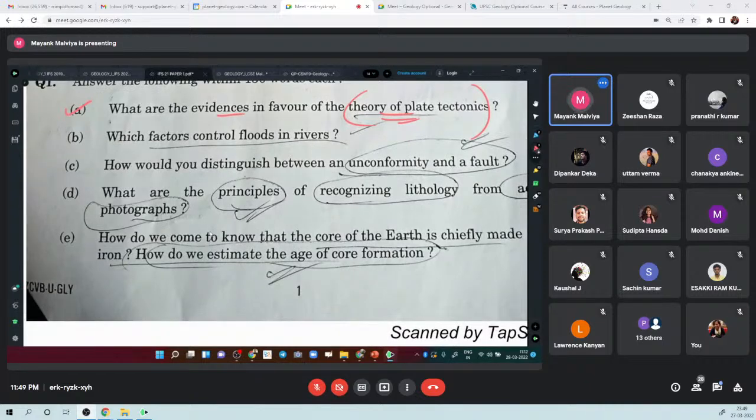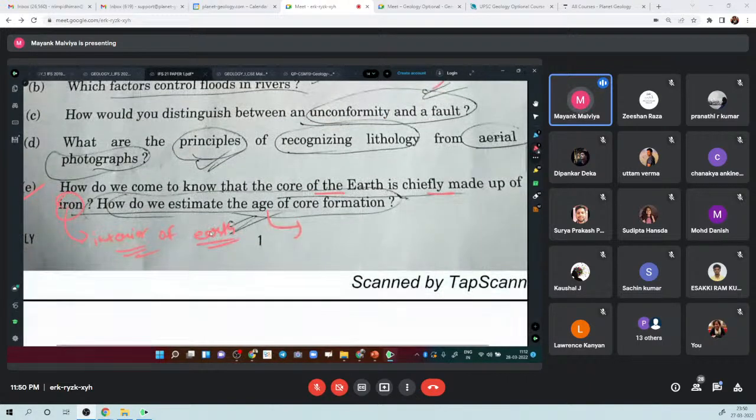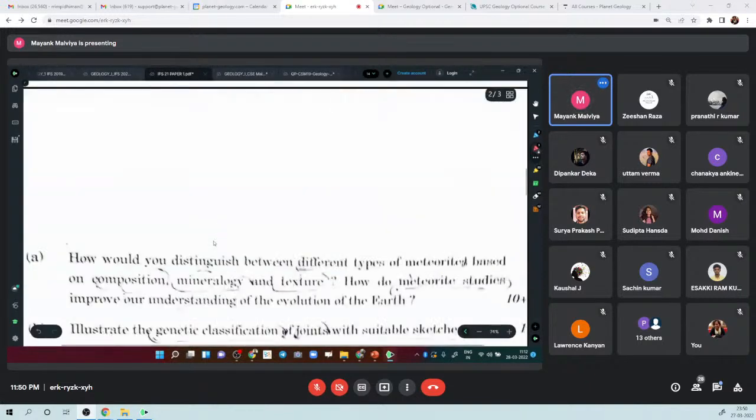Here they are asking, I think, 2 questions from general geology in compulsory, right? One question is just evidence of plate tectonics, and they ask how do we come to know that the core of Earth is chiefly made up of iron, right? So basically, this is a question on the interior of Earth. Right, Earth's interior. And how do we find the age of Earth, right? Very simple question. So this we can do. We just have to write the content of this topic, and you will get full marks on it, right?